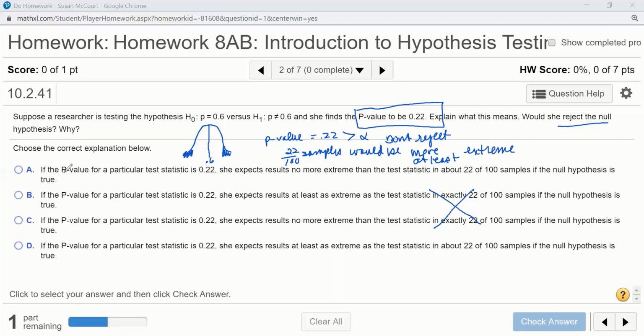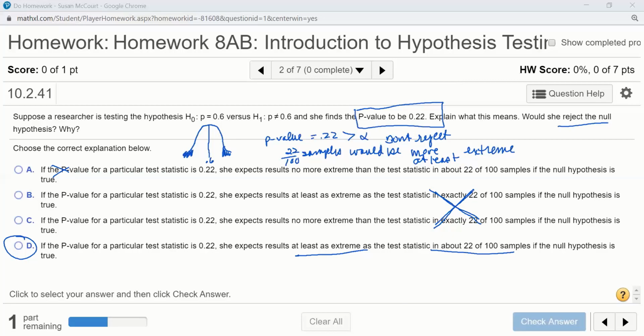So the first one, if the p-value is 0.22, she expects no more extreme than the test statistic. No, that's not right. So let's look at the last one. If the p-value, she expects results at least as extreme in about 22 of 100 samples. That's correct. The reason these are not, it says exactly. It's never exactly. We're talking probabilities. So that helped me rule those out right away.